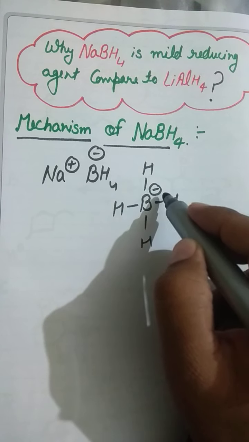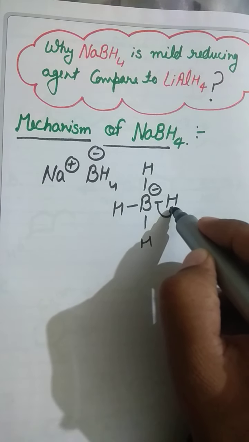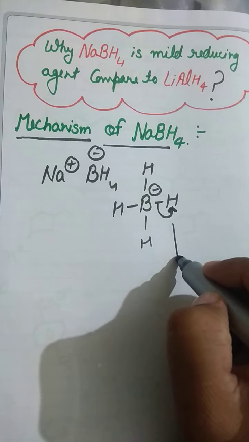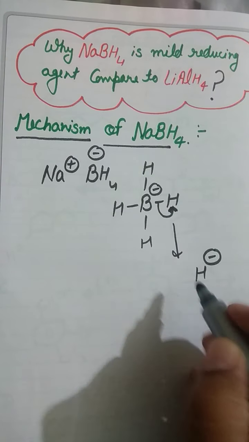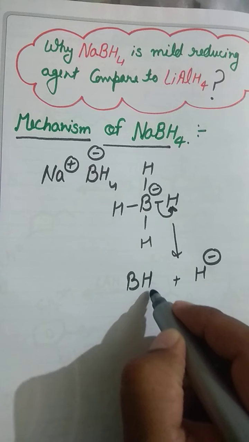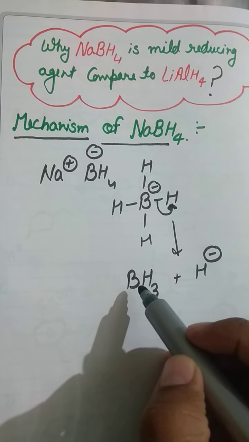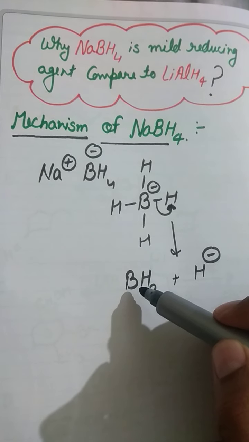This H takes the electron pair from this species and is released as an H negative ion. And the second product is BH3. BH3 is more stable compared to BH4 negative because it has no charge.